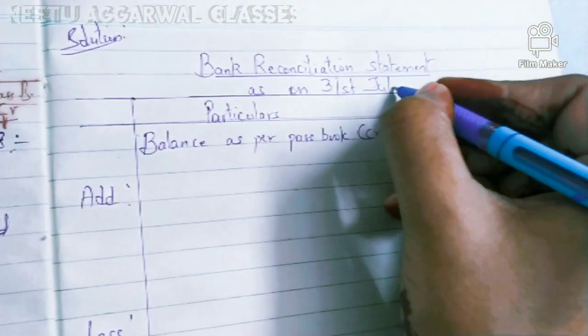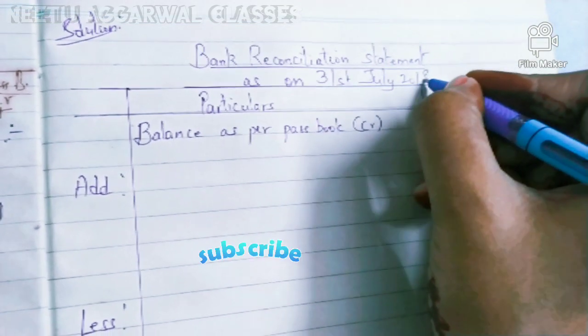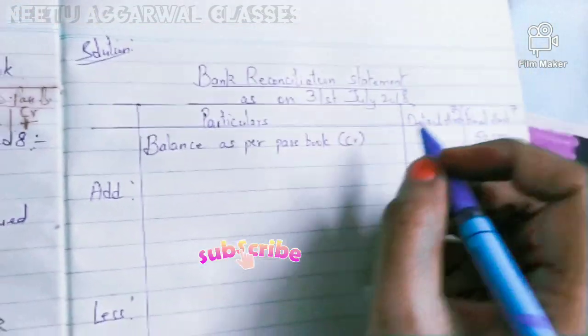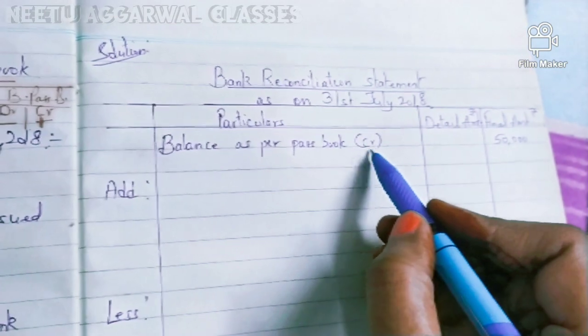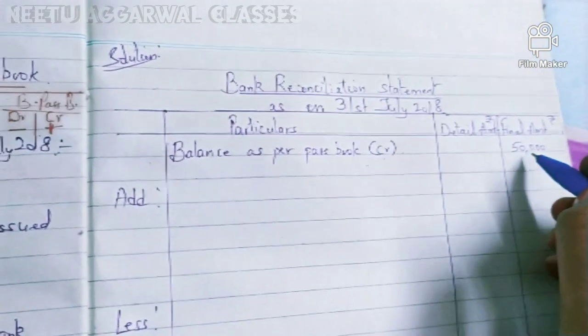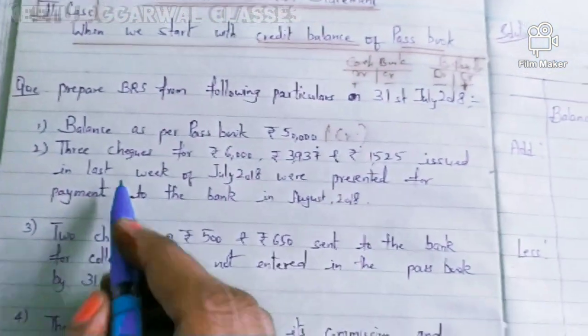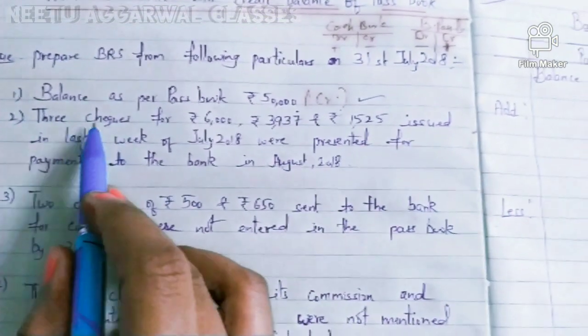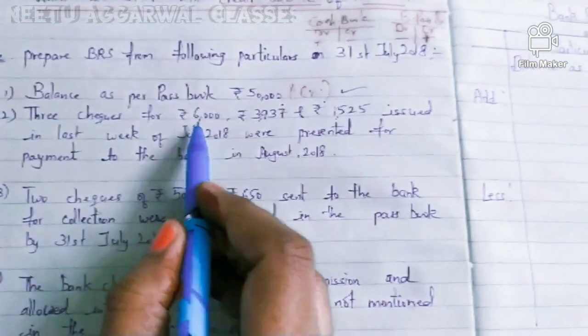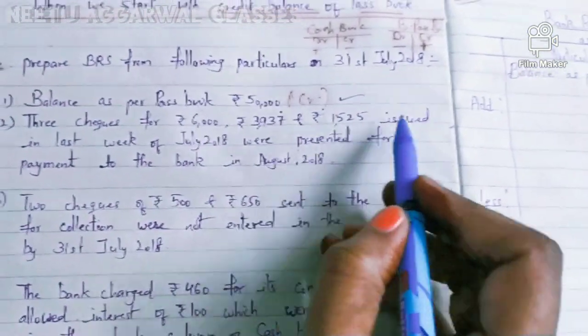So BRS as on 31st July 2018. The format should be very clear. Balance as per passbook, it is a credit balance, 50,000, right? So this is done. Three checks for 6,000, this much and this much.